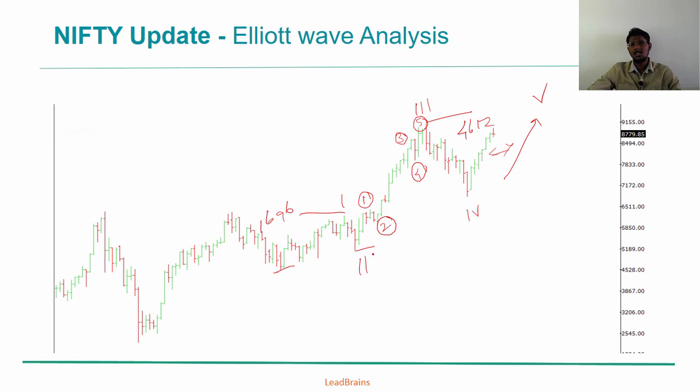Additionally, we could also say that wave 5 has a target of a certain value, and let's understand how to calculate the value. Here this wave 1 in cycle degree has traveled 1696 points, and this area is where the cycle degree or the super cycle degree wave began. And from this point to this point, till the end of cycle wave 3, has a distance of 4612 points.